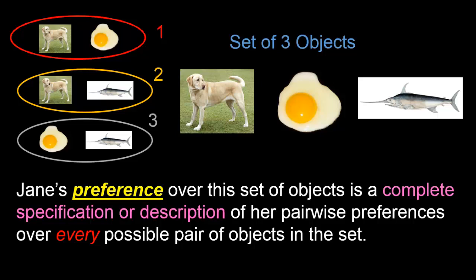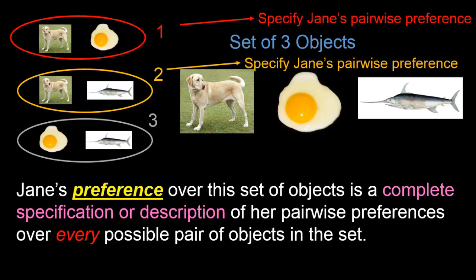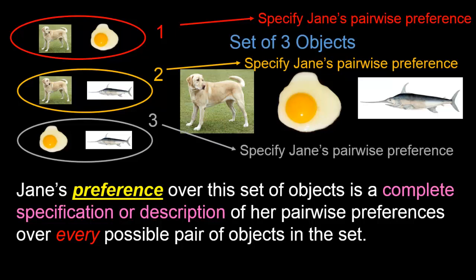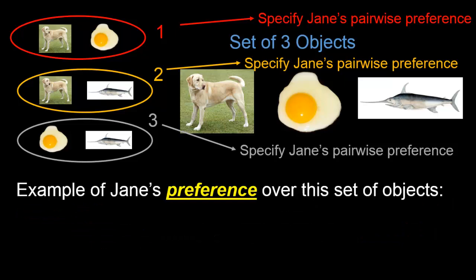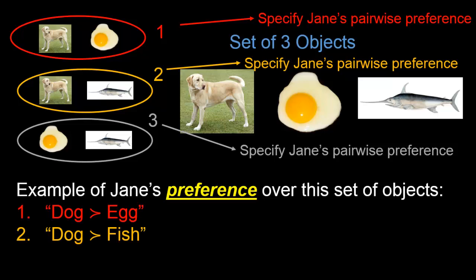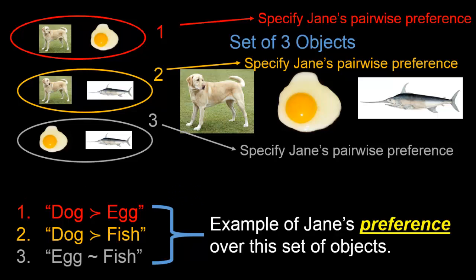And so to properly state Jane's preference over this set of three objects, we need to do three things. We need to specify her pairwise preference over the first pair of objects. We need to specify also her pairwise preference over the second pair of objects. And finally, we need to specify her pairwise preference over the third pair of objects. Let's now give an example of Jane's preference over this set of objects. Jane might strictly prefer dog to egg, strictly prefer dog to fish, and be indifferent between egg and fish.